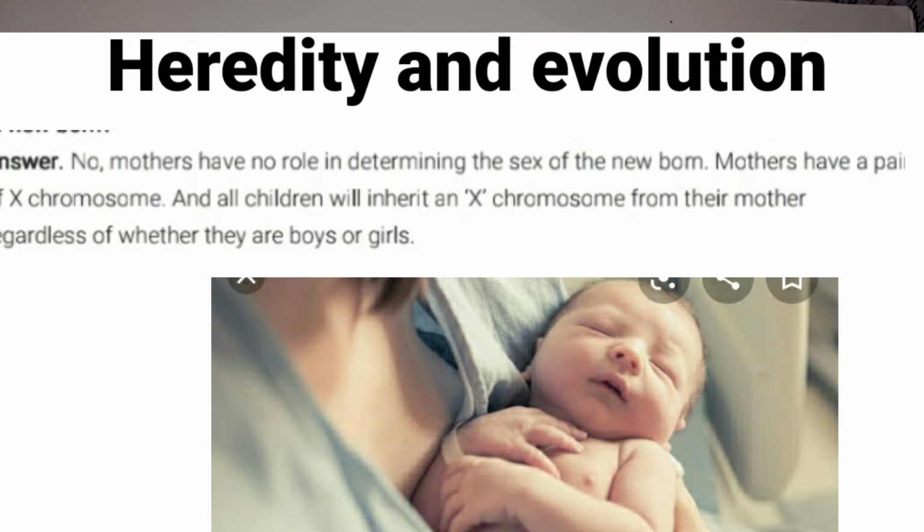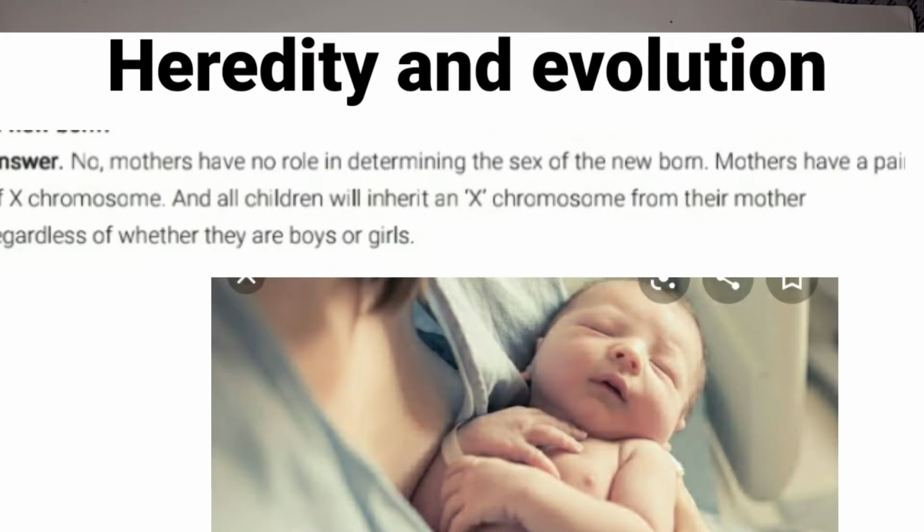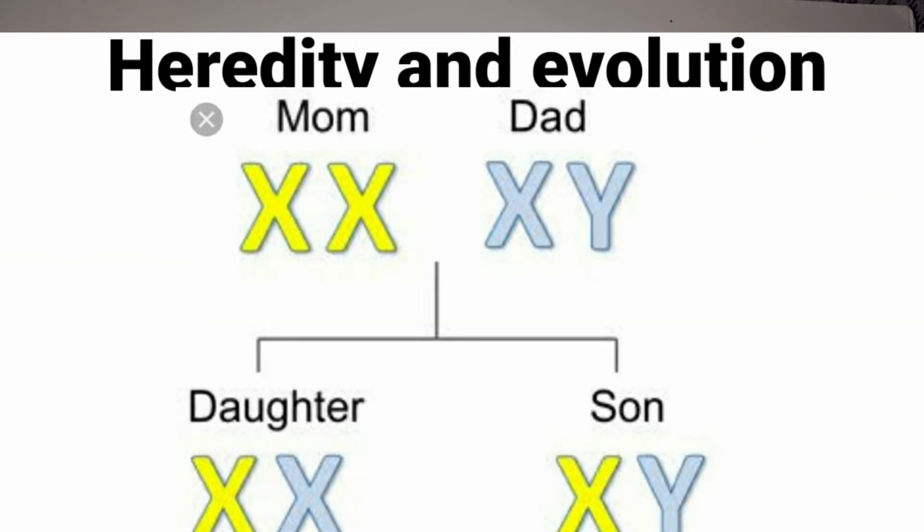Mothers have a pair of X chromosomes, children. You have to understand, mothers have a pair of X chromosomes, which is XX, and all the children will inherit an X chromosome from the mother regardless of whether they are boys or girls. You all understood, children? So regardless of boy or girl, the boy also receives an X chromosome from the mother, and the girl also receives an X chromosome from the mother.